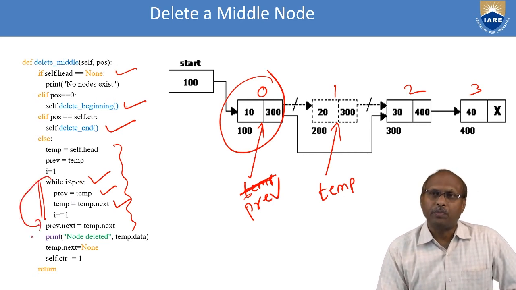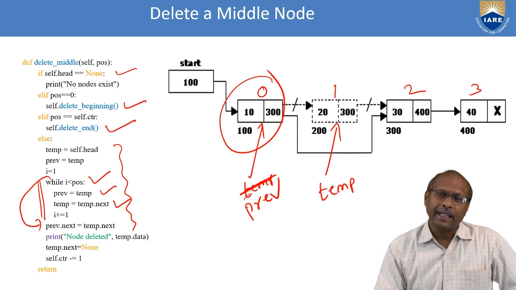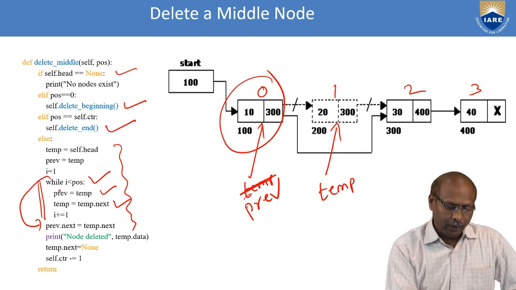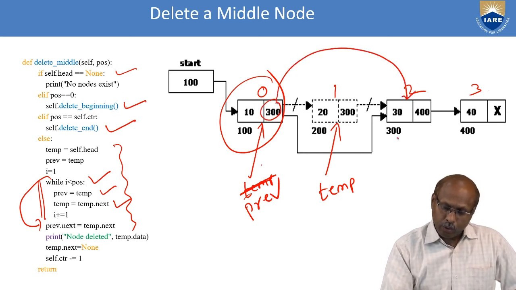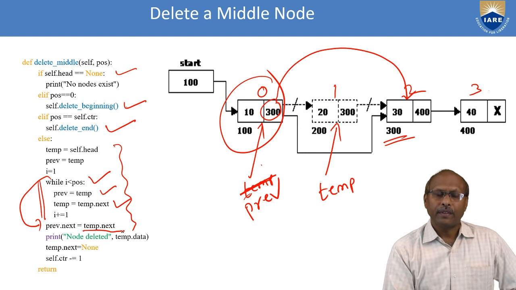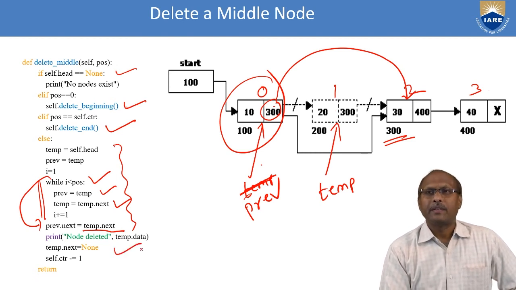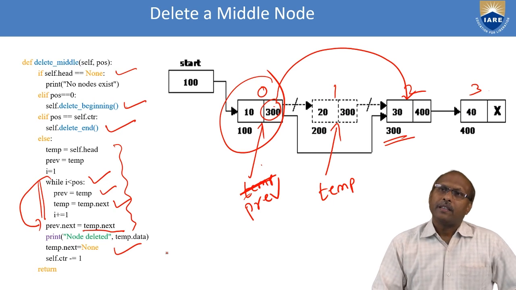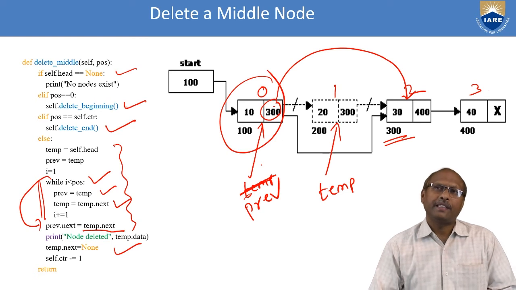Here I will not go till the end of the linked list. I will go until the required position only. So when the loop is over, my previous pointer is here. The previous node's next should point to the node after this one. Who knows that node's address? The temp knows. So previous of next equals temp of next. Automatically 300 will be assigned here. So this node will be detached, and my counter is reduced by 1. So the middle node is deleted from the list. This is the way you can delete the middle node.